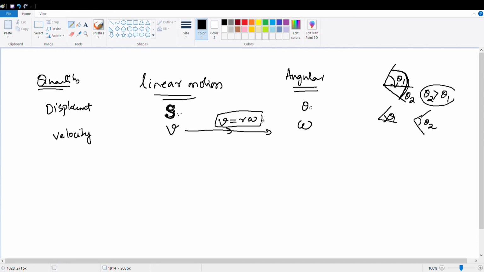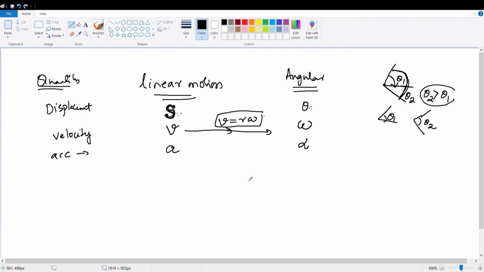Am I correct? Next we come to acceleration. Acceleration is given by a, and here it is given by alpha. Is it clear?